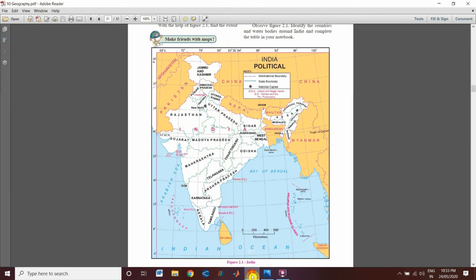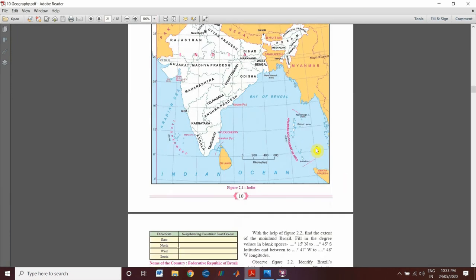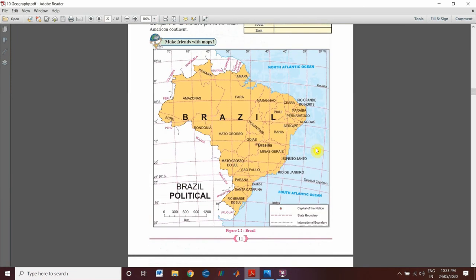Now we will see about Brazil. I will show you the Brazil map. Now this is the Brazil map. The capital of Brazil is Brasilia.